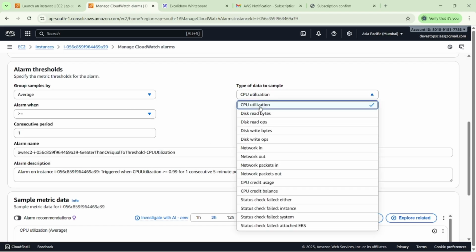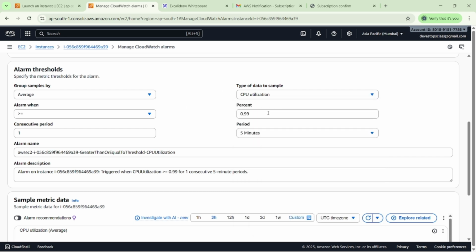Then you can see CPU utilization, disk read. There are many options. Right now I'm selecting more than 3%. It's at 0% now, so I'm selecting CPU utilization more than 3%.